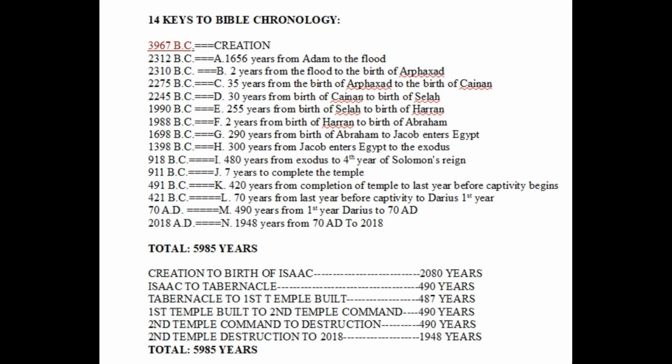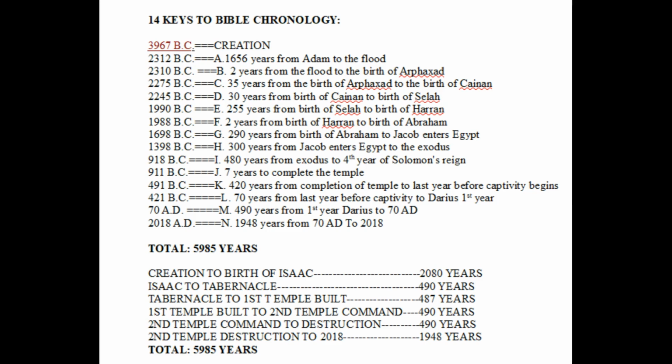And then from the time that the first temple is completed under Solomon until the time that the command is given to Daniel in chapter 9 to begin the building of the second temple, we have an additional 490 years. And so from the commandment given in Daniel chapter 9 until the second temple's destruction, we have an additional 490 years. And then from that point in 70 AD until our present day in the year 2018, we have a total of 1,948 years. So there is the time of the patriarchs, which is 2,080 years.